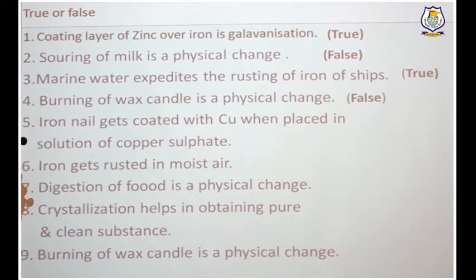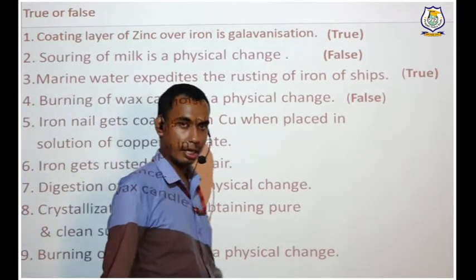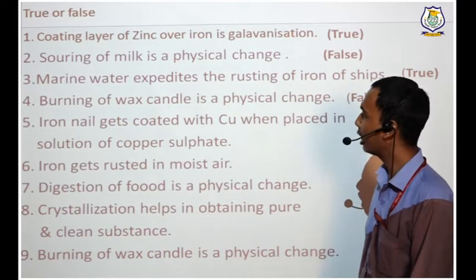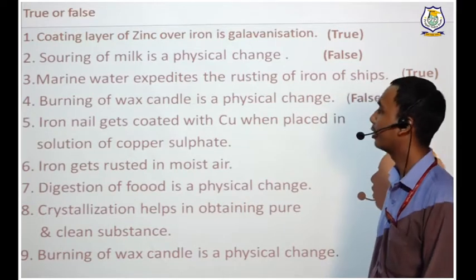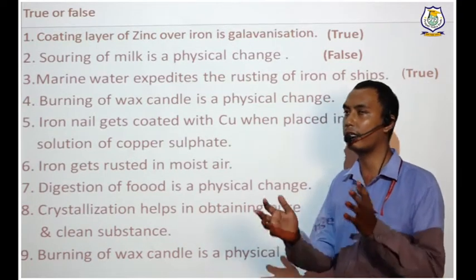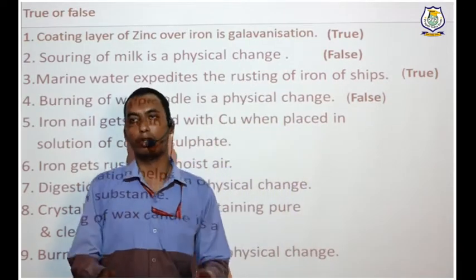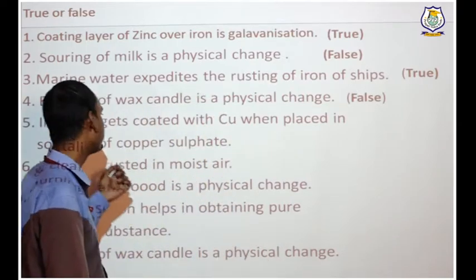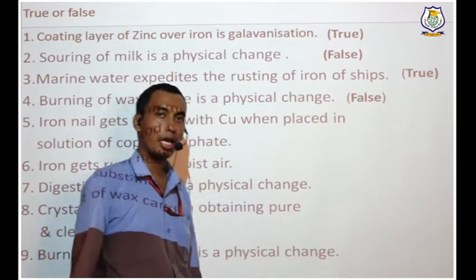Iron nail gets coated with copper when placed in a solution of copper sulfate. Is it true? It is related to that activity which we have performed regarding displacement reaction. Try to visualize that activity again: you have taken one container having copper sulfate, a blue colored liquid, and you have dipped 1, 2, 3 iron nails into it and waited for some time.